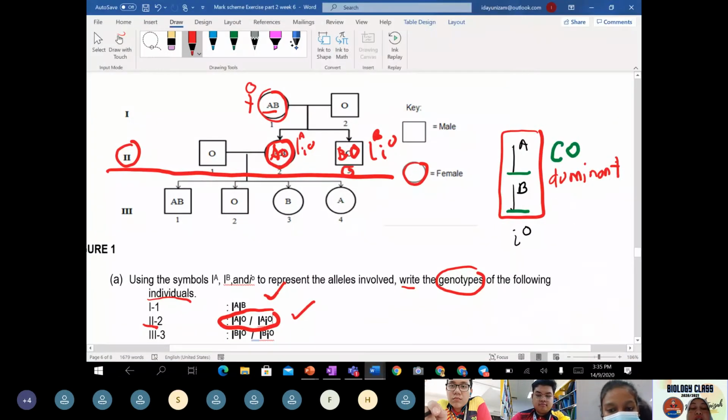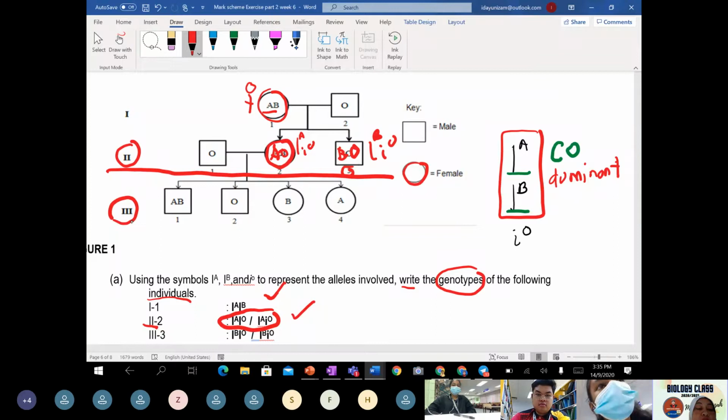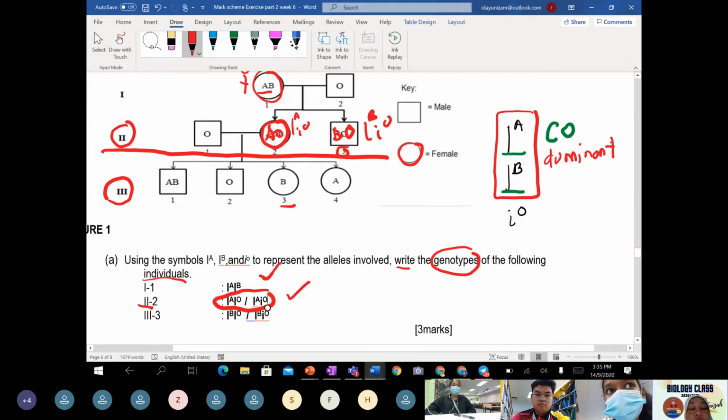Alright. Okay, now next, the question asks you to identify the genotype for the third generation, label 3. Okay, cucu, grandchild to the first generation, or children for the second generation, they have two boys and two girls.